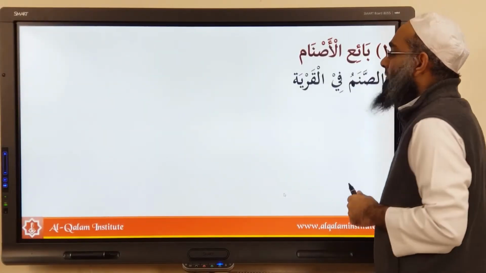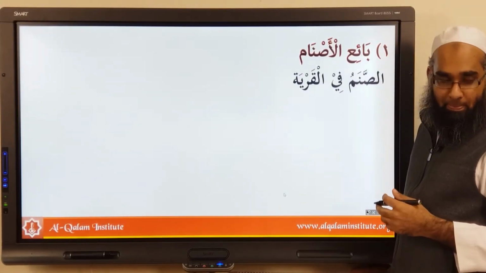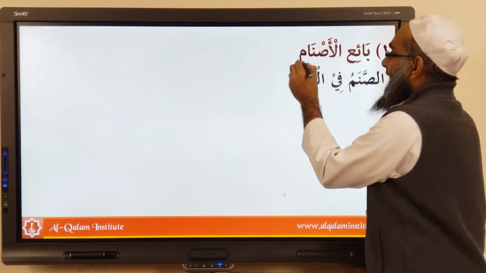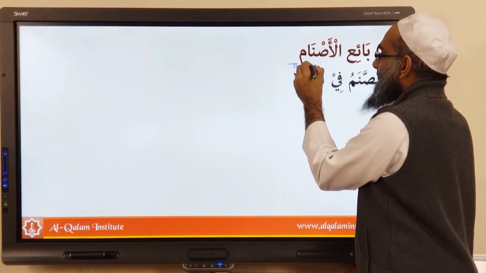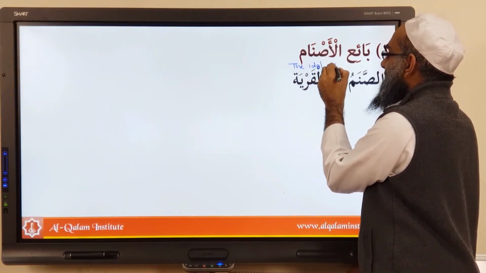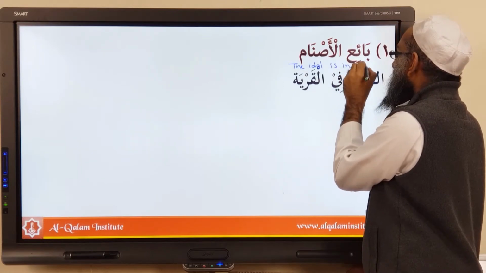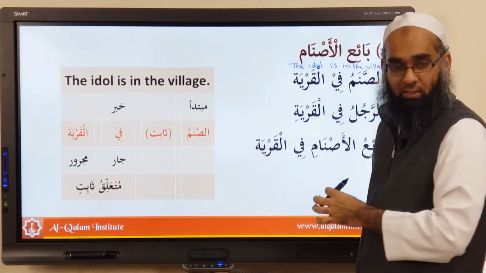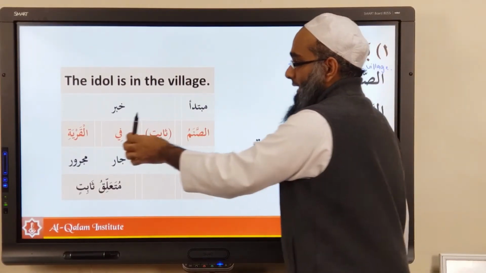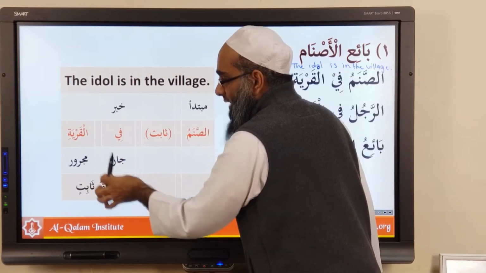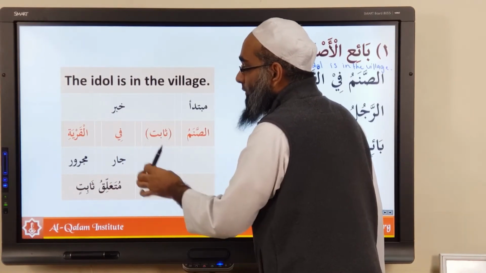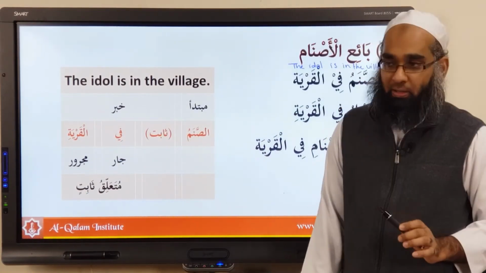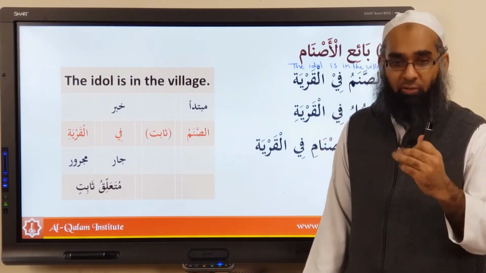How do you translate as-sanamu fil qaryati? The idol is in the village. Okay? Right. As-sanamu, what's the structure of this? As-sanamu is mubtada. Then fil qarya is jar majrur, and the jar majrur becomes the muta'alliq of thabitun, and thabitun and its muta'alliq become the khabar. That's the way you do tarkib of this. You've done this in nahwa already.